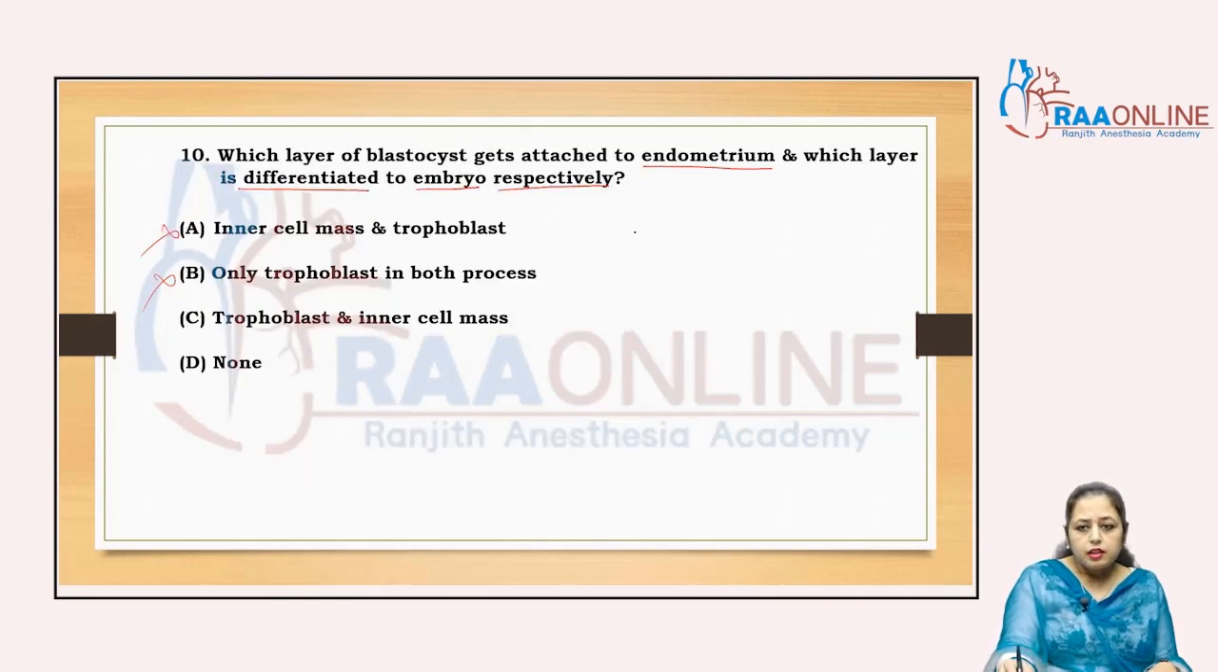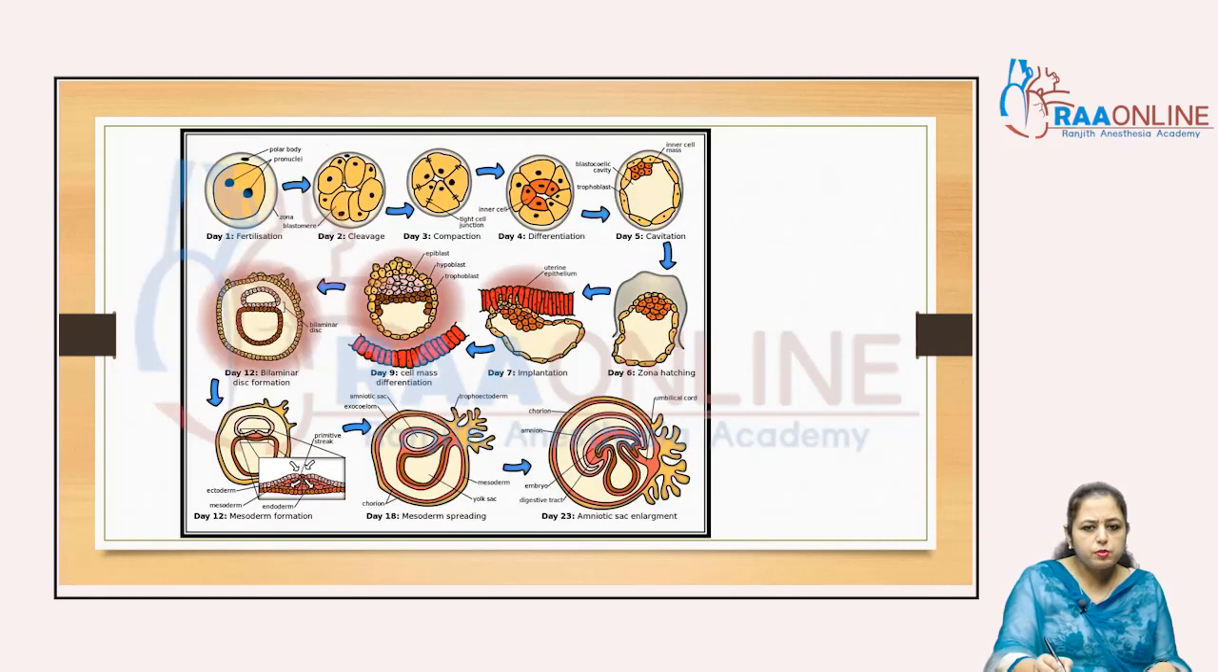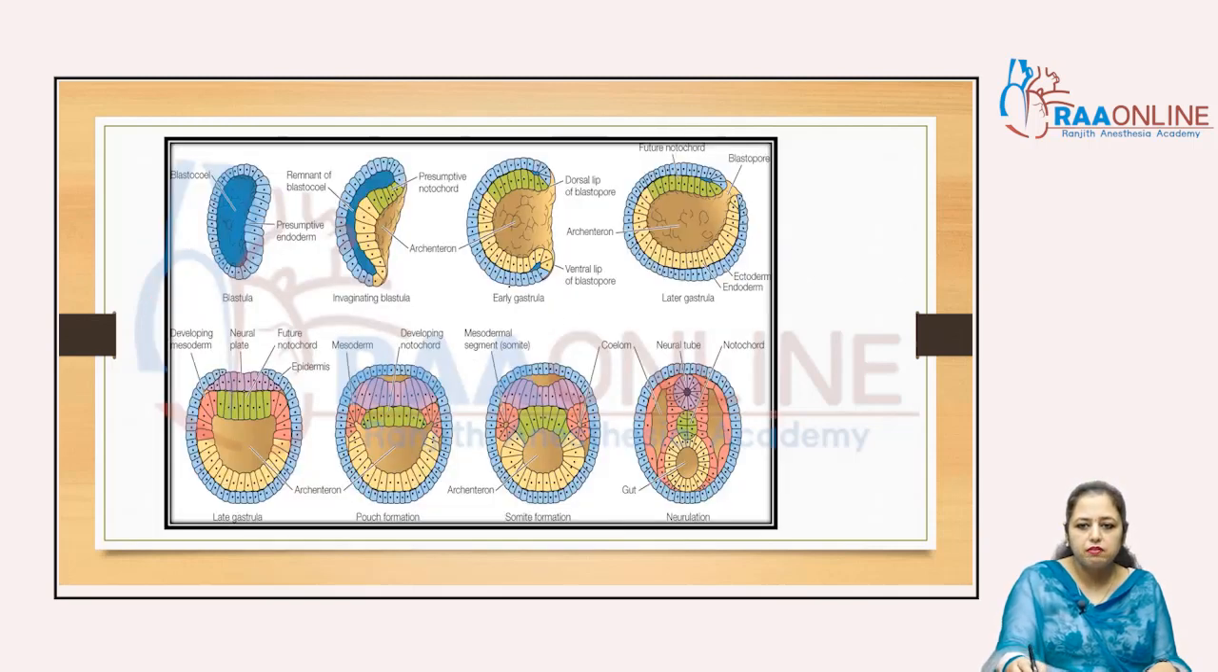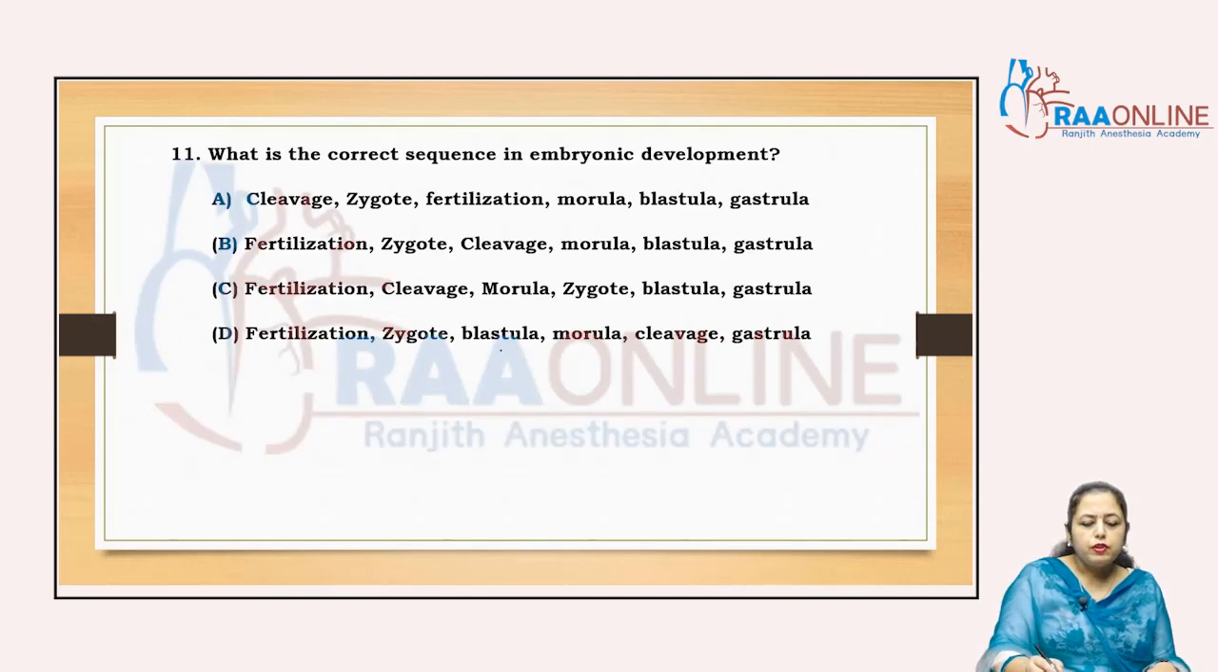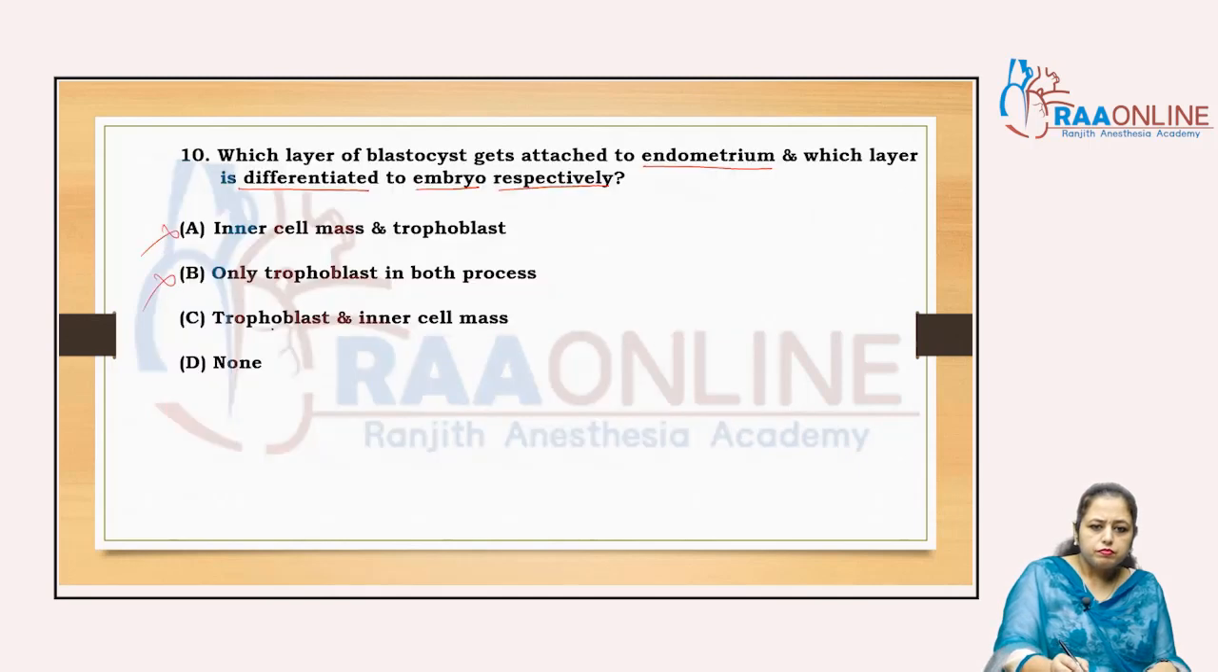So that's why the endometrium, and which layer is differentiated into the embryo? That inner cell mass is differentiated into the formation of the embryo respectively. You can see here also, right? And so in that manner, what will happen? The answer is C, the trophoblast and the inner cell mass, right?